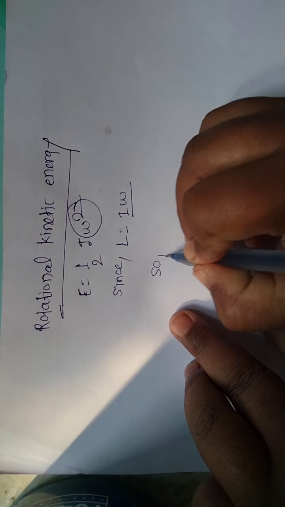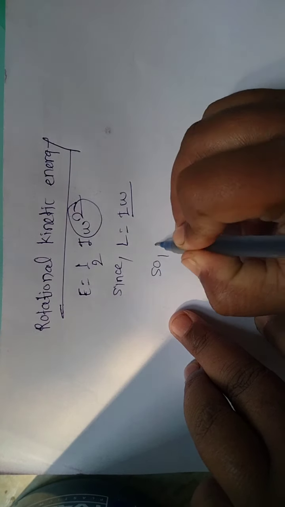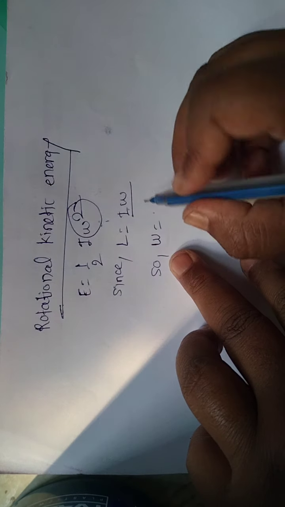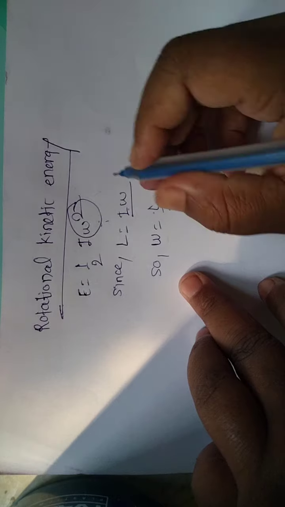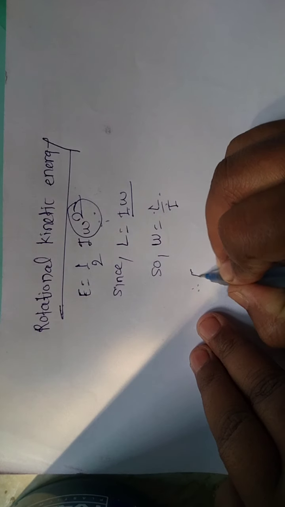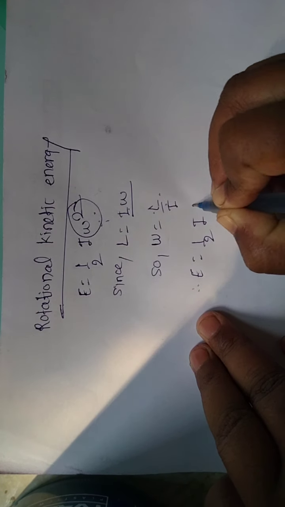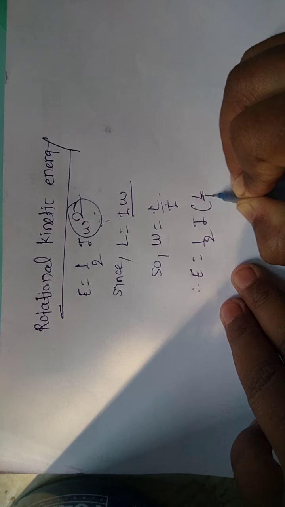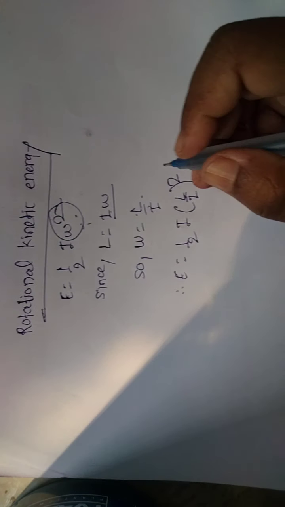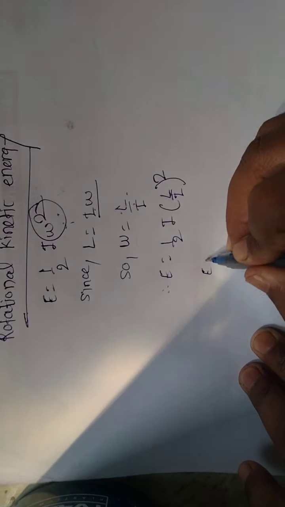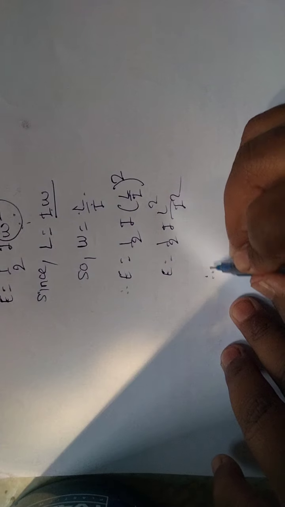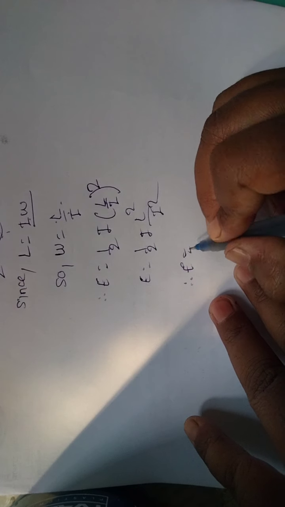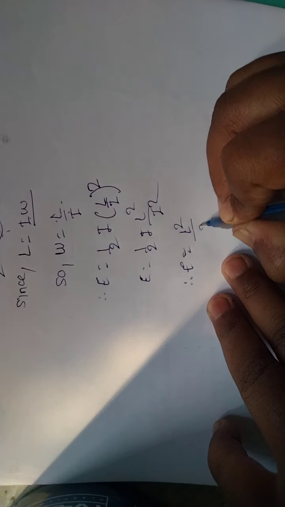Okay, so here the value of this angular velocity we will calculate from this equation, omega is equal to L upon I, and we will put it here. We get E is equal to 1/2 I into L square upon I square. So here the energy of that system is L square divided by 2I.